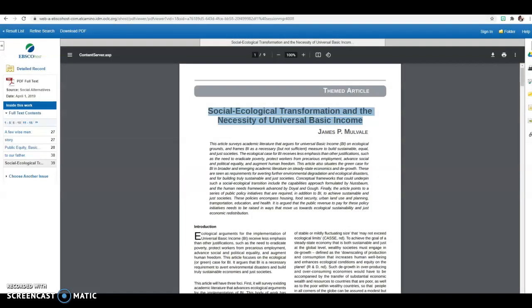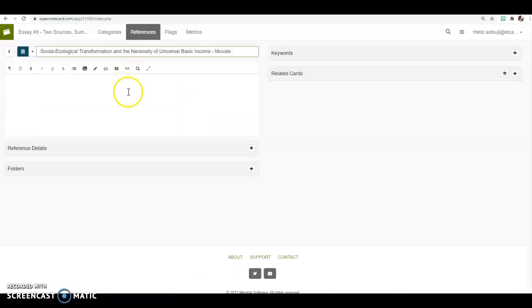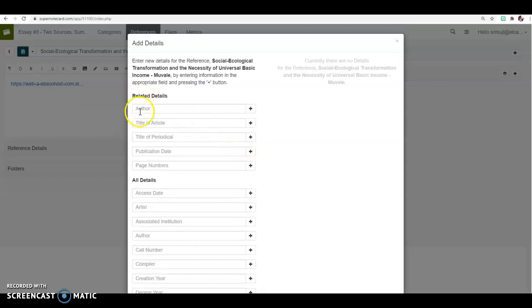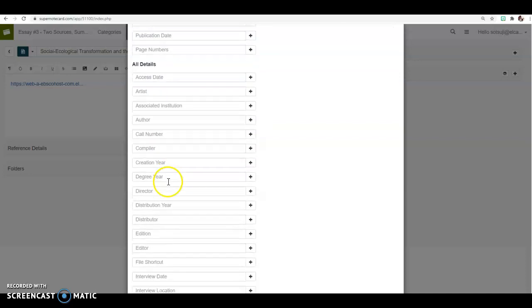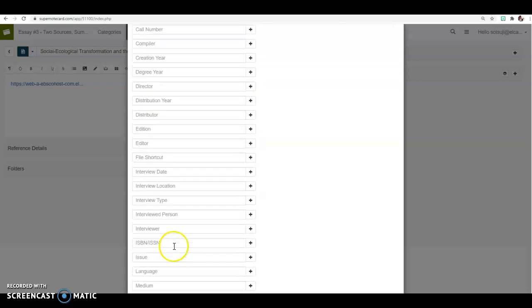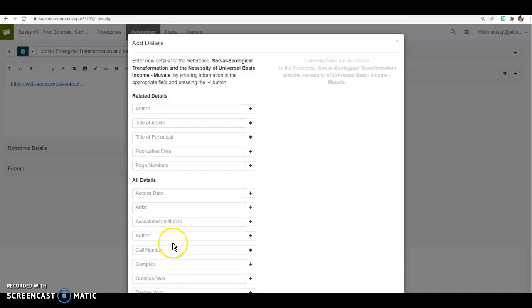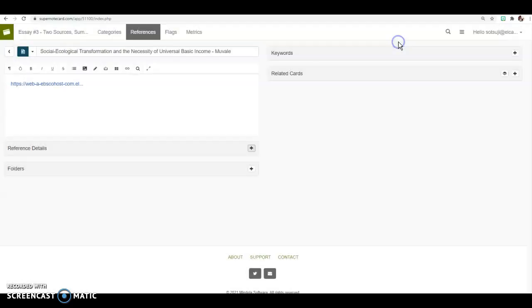And then also, I would like for you to copy and paste the website where you can get it at. So right here. If you click on here for reference details, you can add author's name, title of the article, all of the specific details if you like to, because I believe it does your MLA format for you, the Works Cited. So if you like, you can add these things in there, but it's not mandatory. And once you do that, it automatically saves it for you.